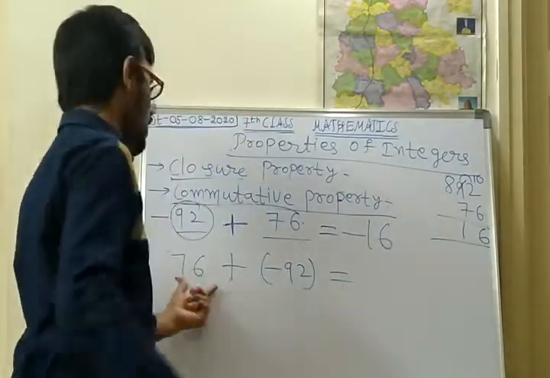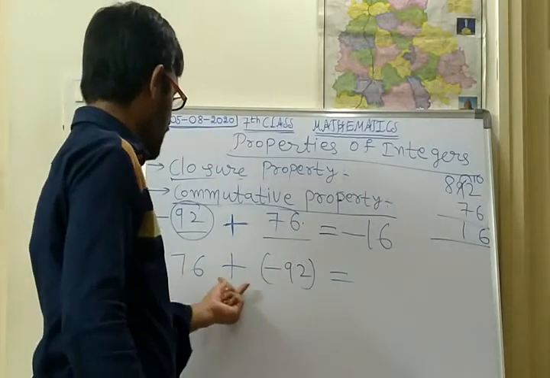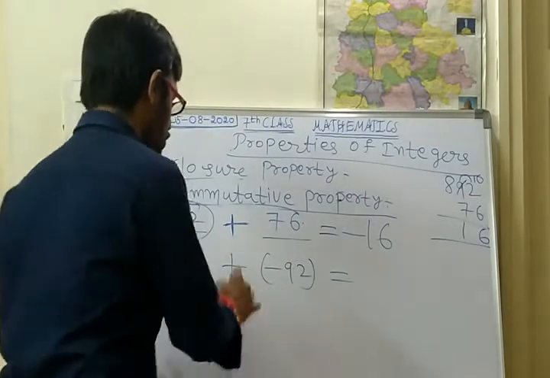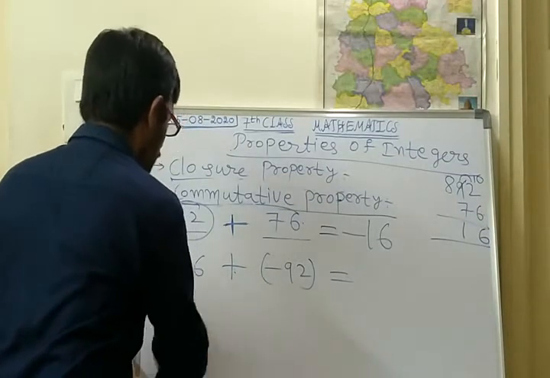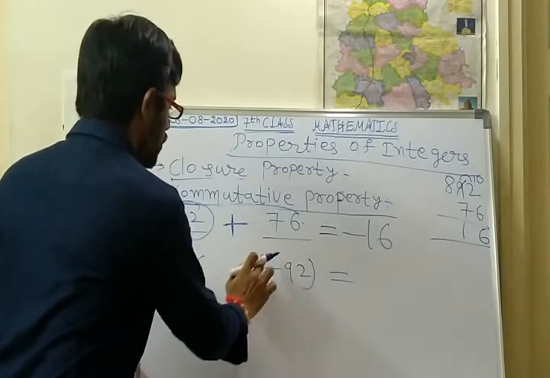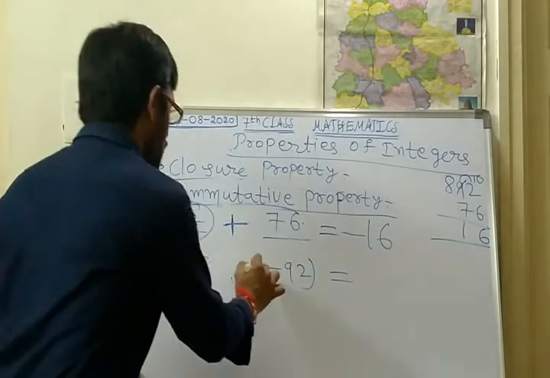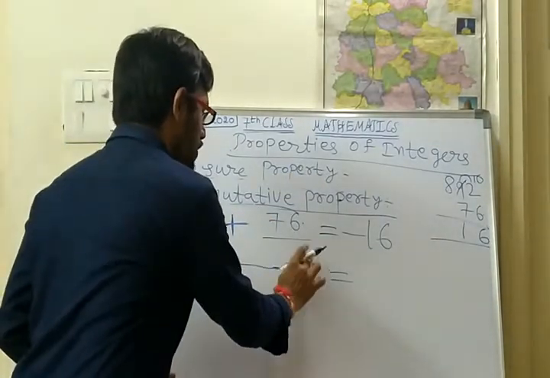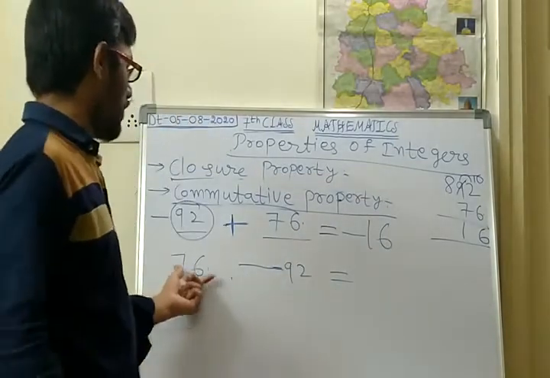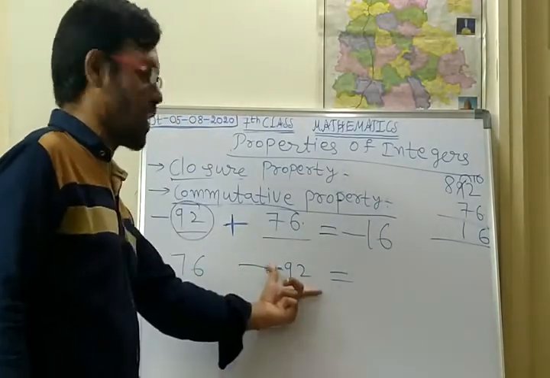What is the result? Plus 76 plus minus 92: plus into minus is minus only. So 76 minus 92. What is 76 minus 92?